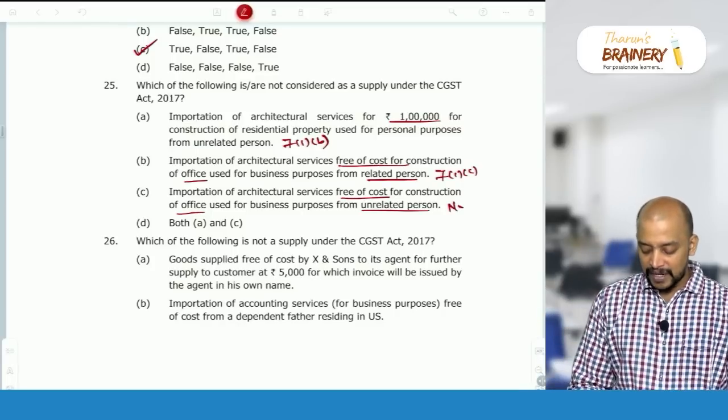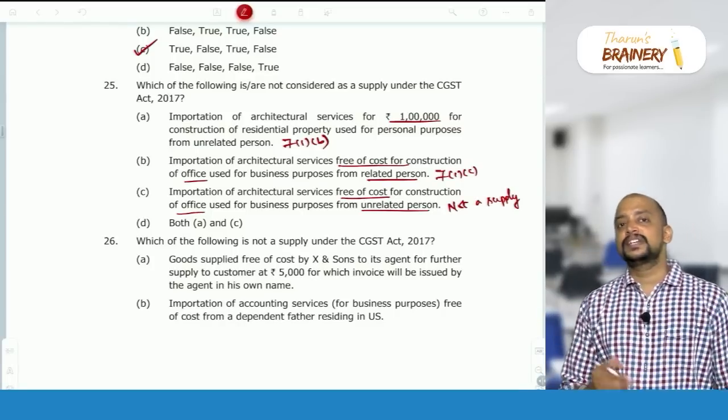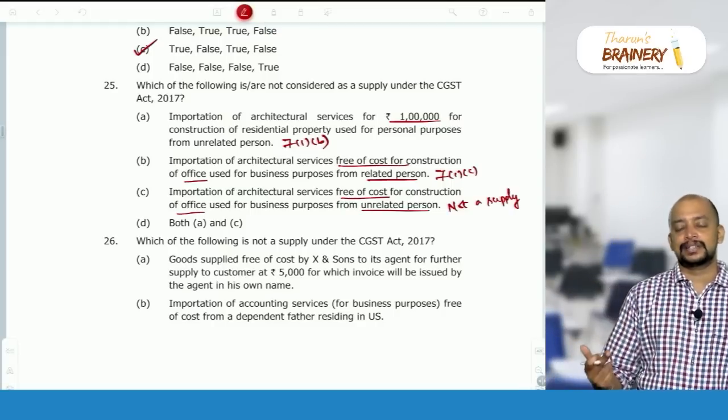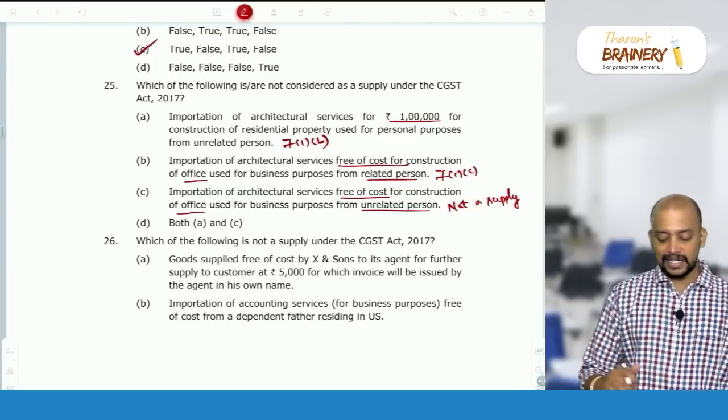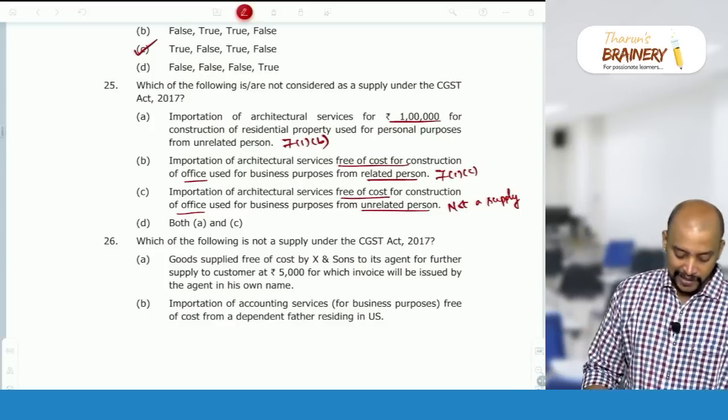Why is it not a supply? Whenever there is no consideration, we need to refer to 7(1)(c). In 7(1)(c), import of service should be from a related person or another establishment located outside India. So here it is an unrelated person, that's why it is not a supply. That is the answer for 25.